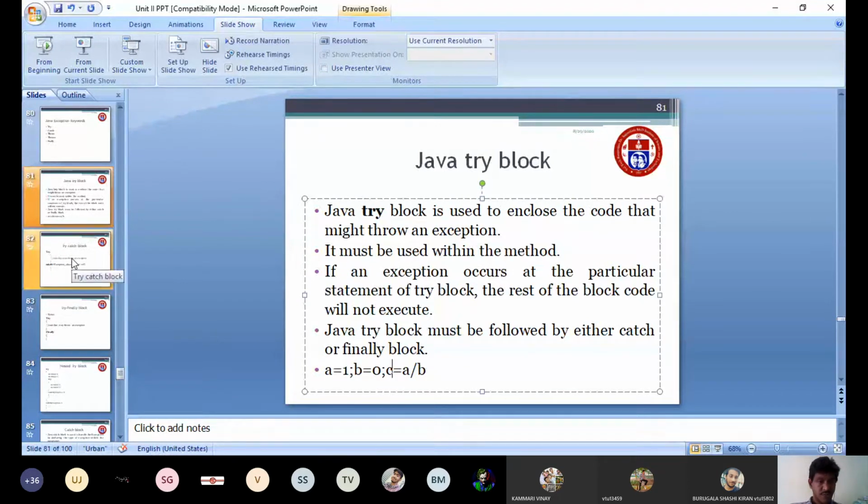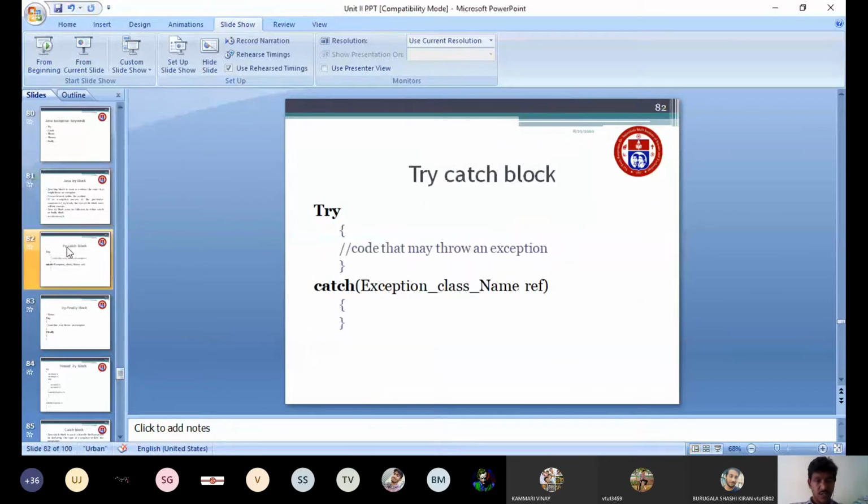So move to the next one. Next one, this is the syntax for the try catch block. The try block, as I told you, must be followed by either a catch block or a finally block.